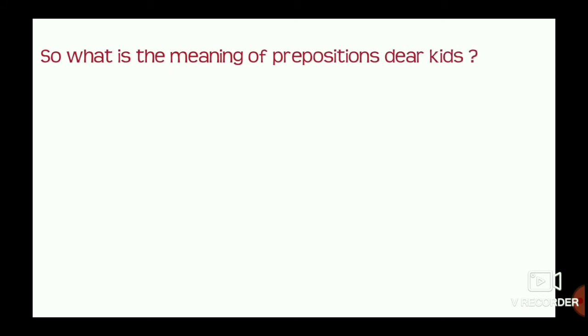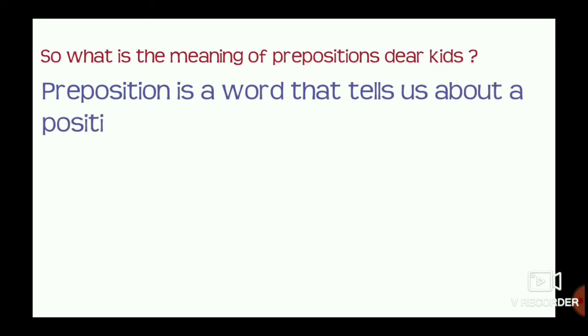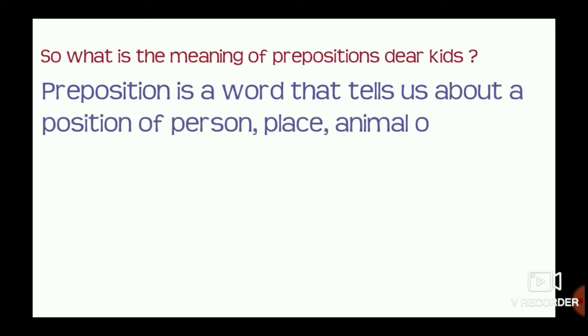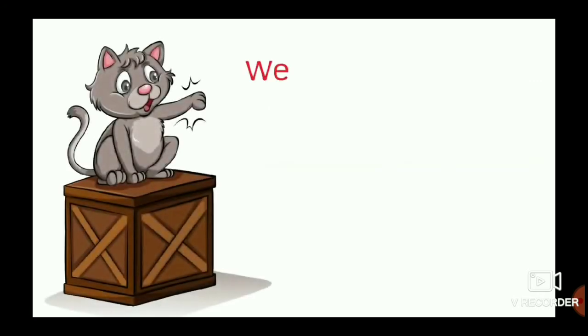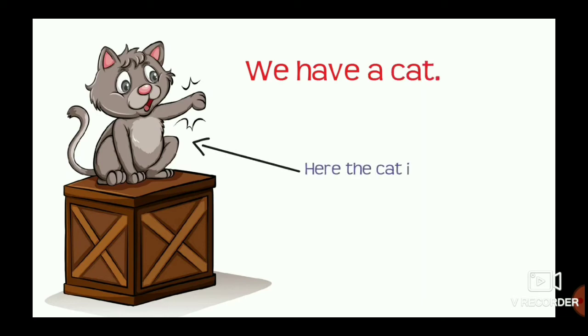So, what is the meaning of prepositions, dear kids? Preposition is a word that tells us about the position of a person, place, animal or thing. Okay? Here see, we have some more examples. So let's get started. We have a cat. You will have to identify the position of the cat. Here, the cat is on the box. Yes?